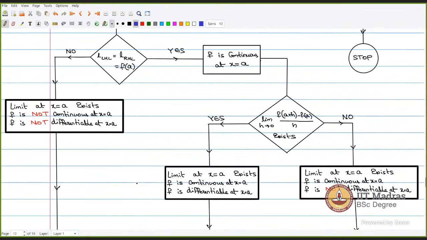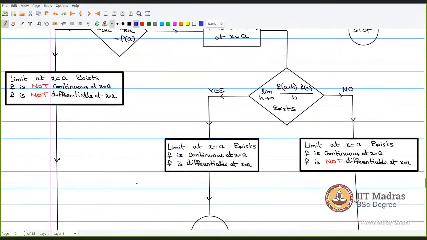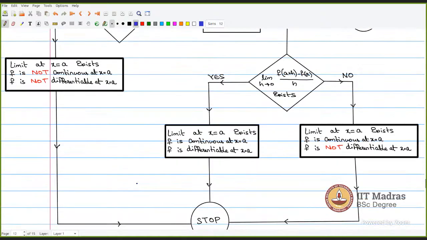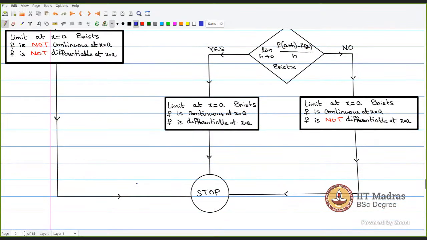Once we say f is continuous at x is equals to a, step 3 comes in. Then we check whether this particular limit, f of a plus h minus f of a divided by h when h tends to 0, exists or not. If it exists, then we say limit exists, f is continuous and differentiable. If this particular limit does not exist, we say limit exists, f is continuous, but f is not differentiable at a.